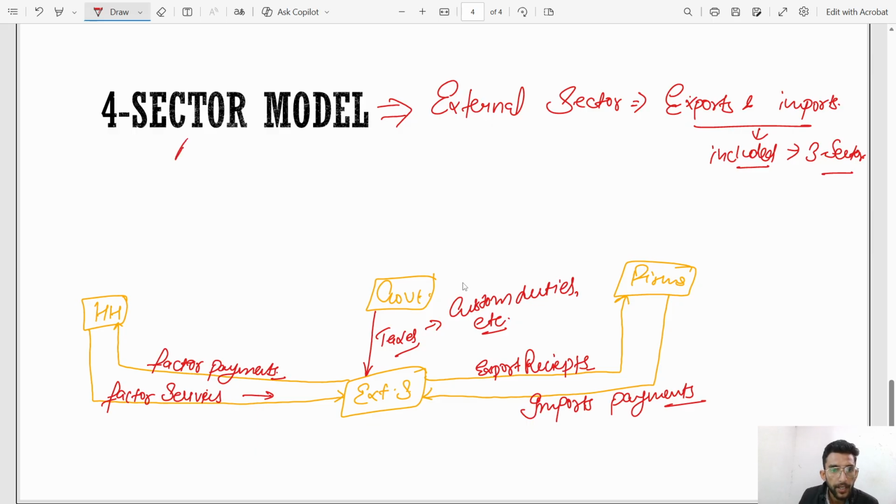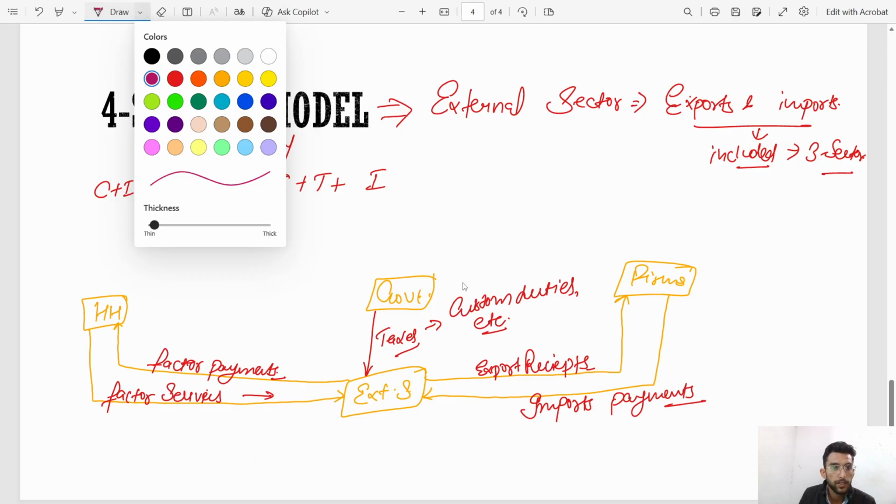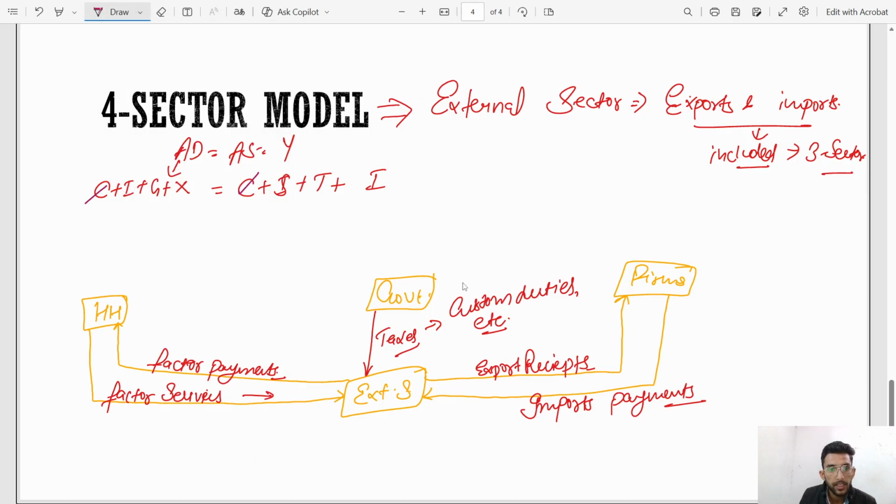So, what is the trinity of four sector model? Aggregate demand is equal to aggregate supply is equal to income. Here, aggregate demand will take consumption plus investment plus government expenditure plus export. Exports are included because of the external sector. Aggregate supply is consumption plus savings plus taxes plus imports. Now consumption is cancelled with each other.